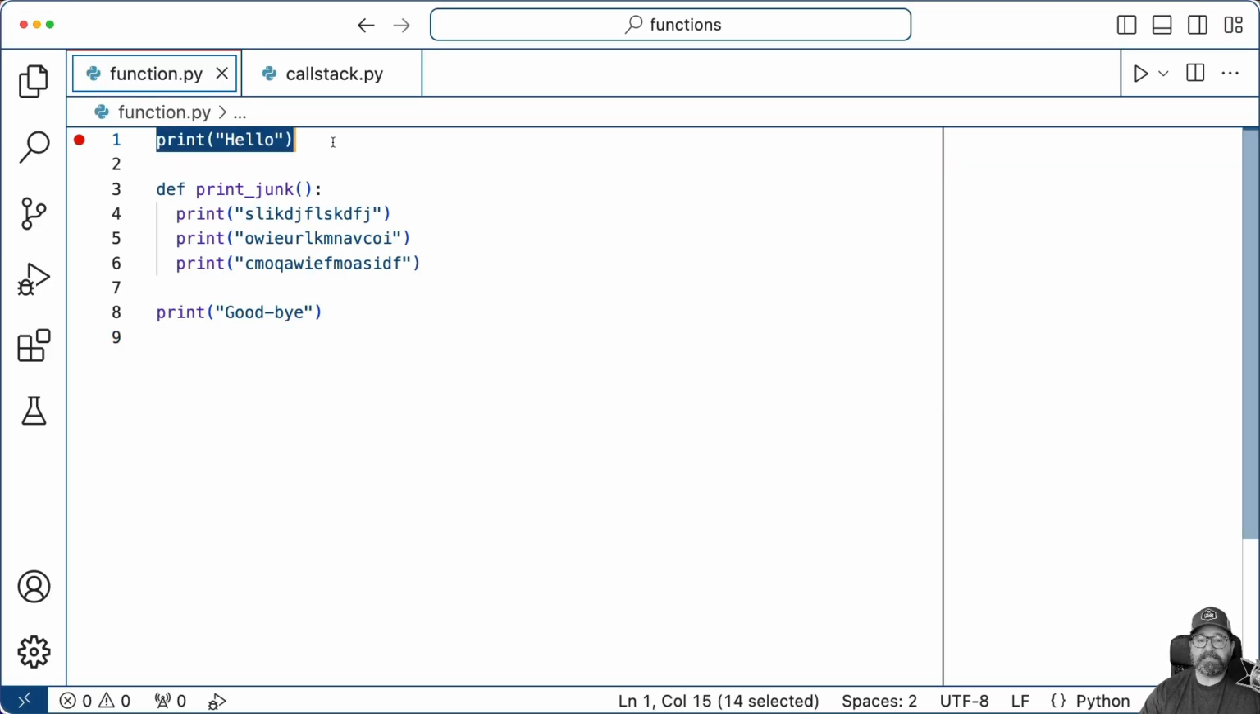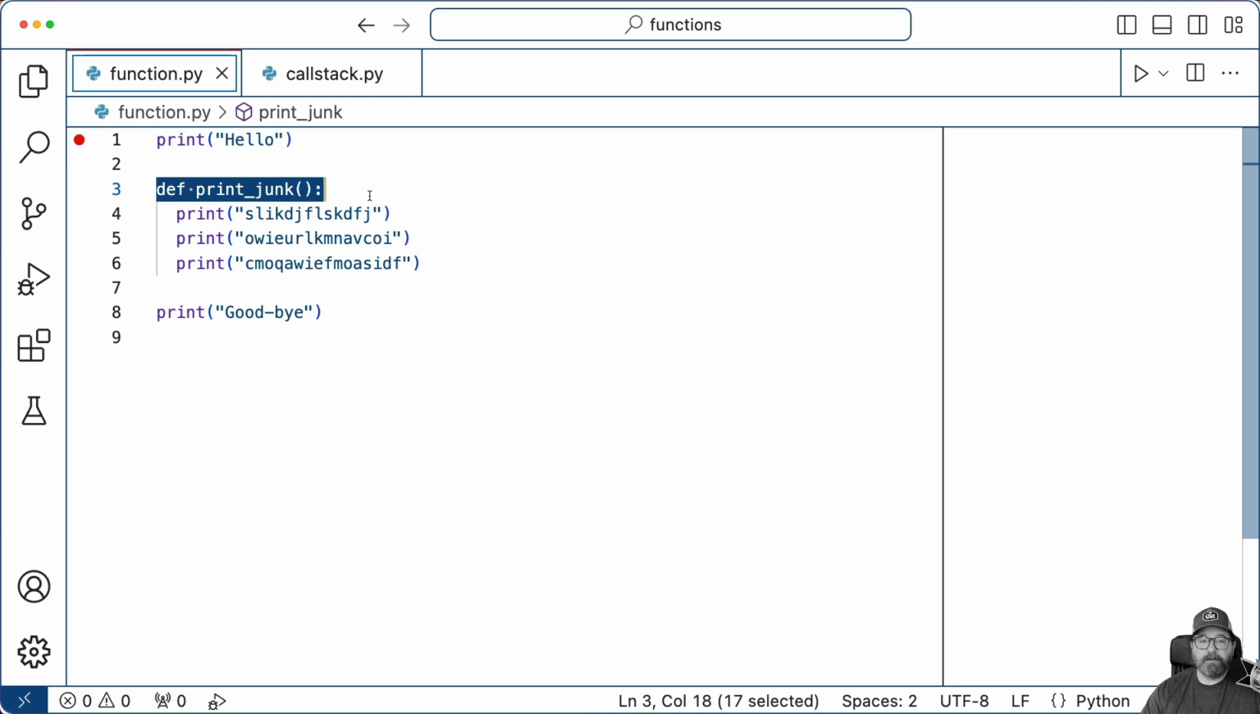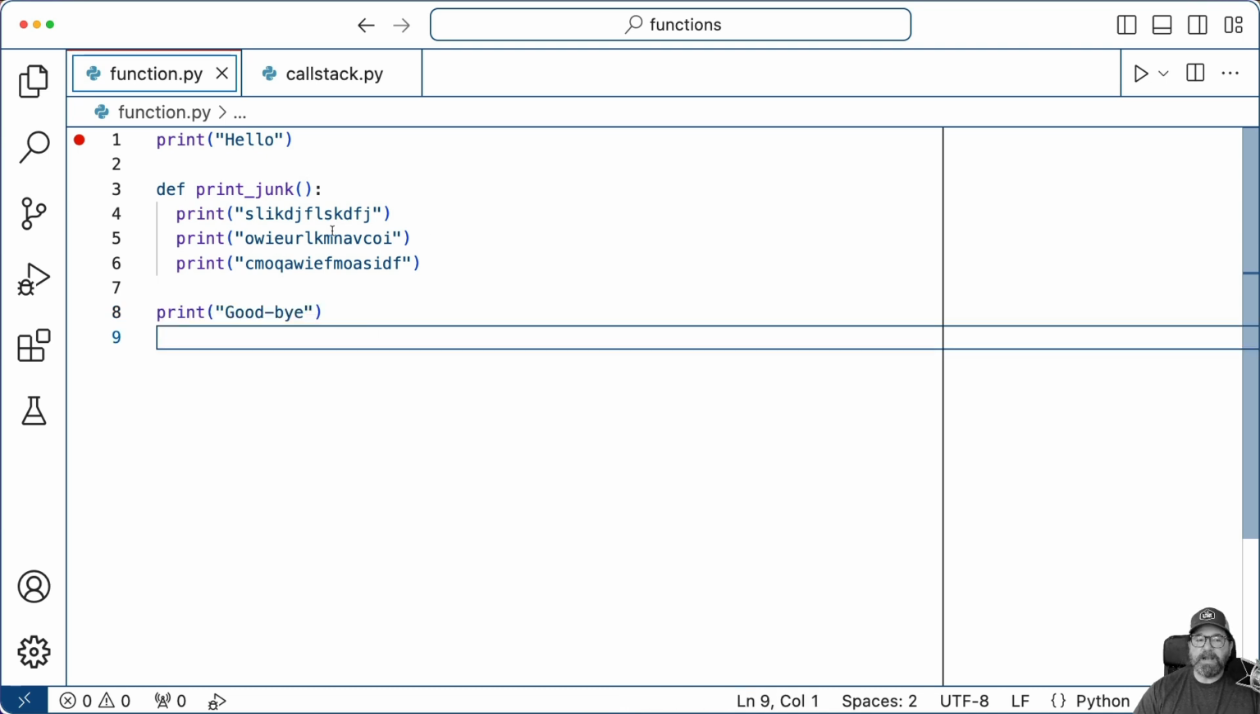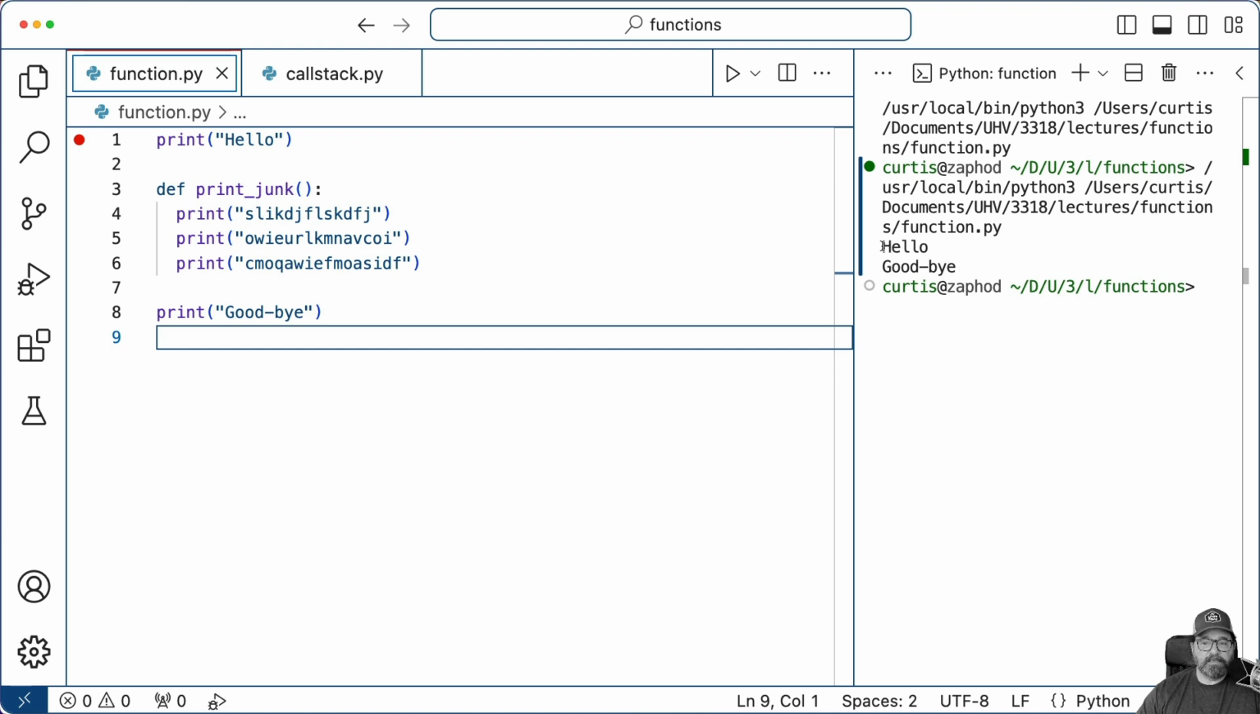Here we have a print statement, print hello, and then a function definition called print junk, and it prints three junky lines, and then we have print goodbye. When I run this code, what's going to happen? Think about it for a minute. Okay, now I'm going to run the code. All it does is print hello and goodbye.